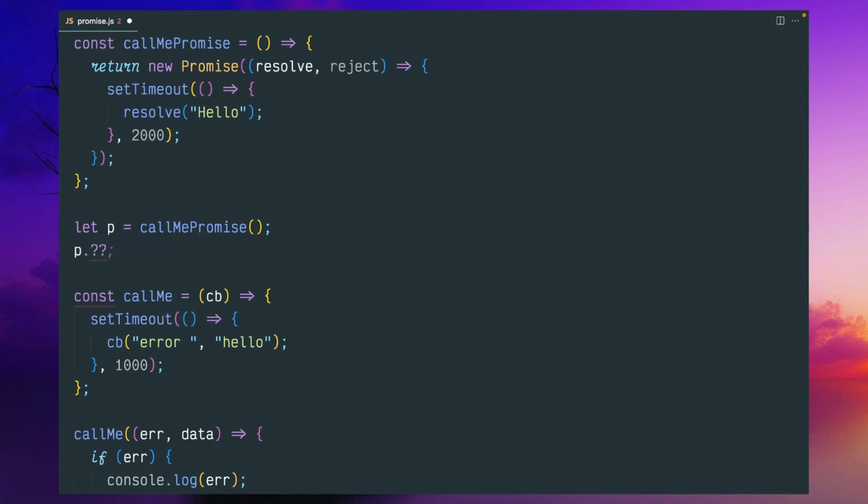That is the important thing you have to understand. In a synchronous call you can get the data directly at this point, so you can deal with it. But in case of promise or callback, whichever async pattern you are using, you can store the promise in P, but the data is not available at this moment. So when the data will be available, you have to call another function like then.